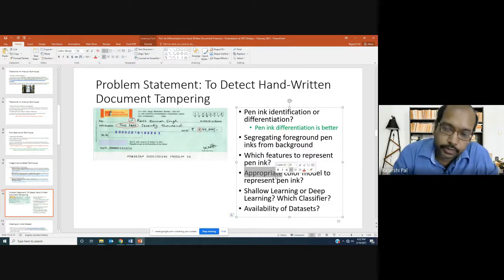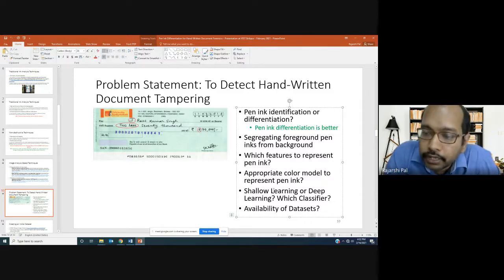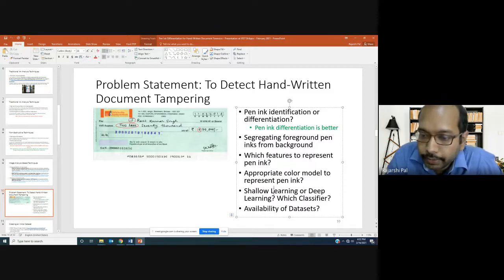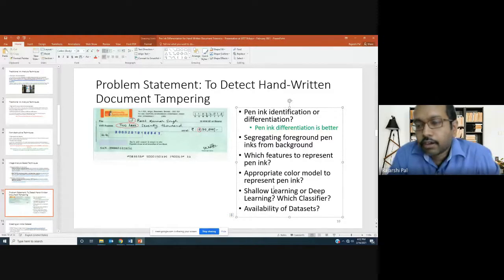That's also a concern. Then what kind of machine learning techniques and classifiers will you use? Whether you use shallow learning, where you extract handcrafted features like we have been discussing so far and feed them to classifiers, or go for deep learning based approaches where we need not worry about what features the model extracts automatically.